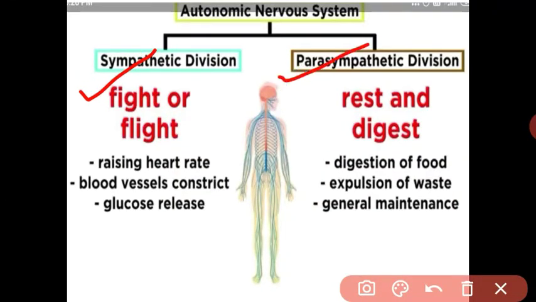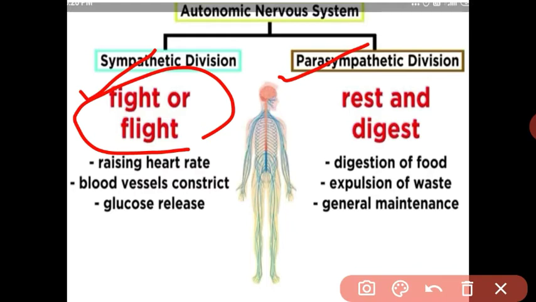Sympathetic means the fight and flight system. The system is activated when you are in a dangerous condition, or you are in fear, in emotion, in tension. What happens at that time? Your heartbeat is rising, your blood vessels constrict, glucose increases. Why? Because you get large energy to chase this situation.